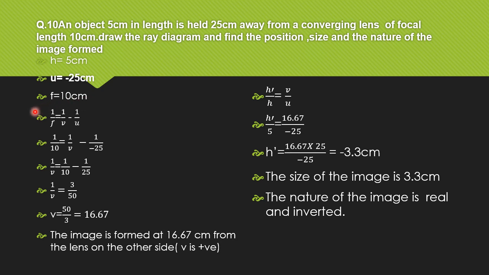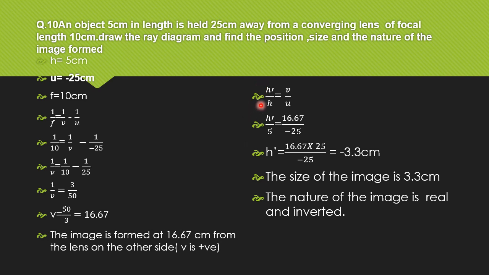Now by using lens formula, 1 upon f is equal to 1 upon v minus 1 upon u. 1 upon 10 is equal to 1 upon v minus 1 upon minus 25. Now taking LCM and solving this, we will get v is equal to 16.67. So we can say that the image is formed at 16.67 centimeter from the lens on the other side. Other side because v is positive.